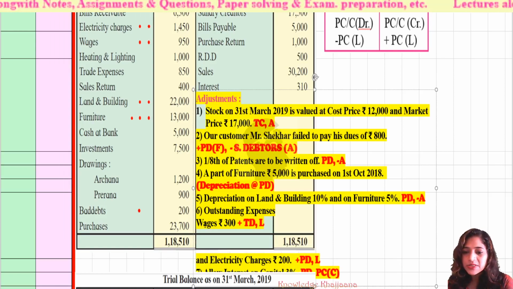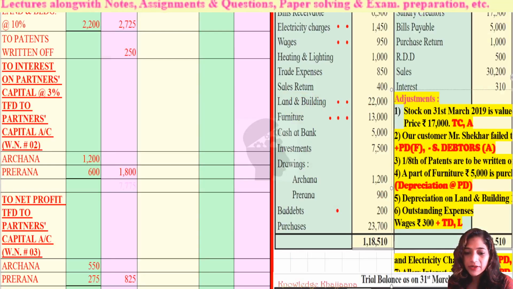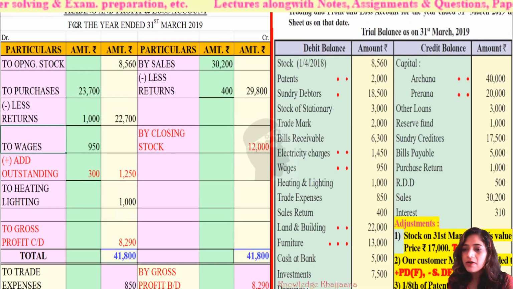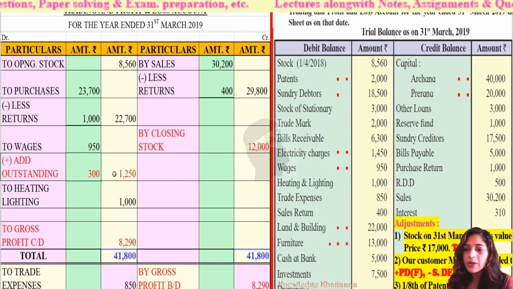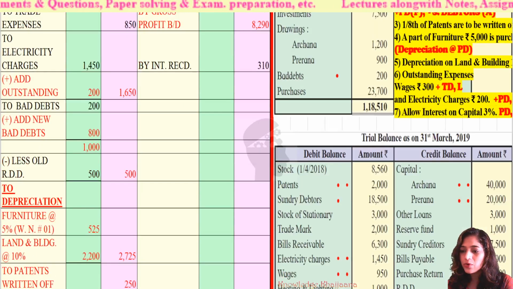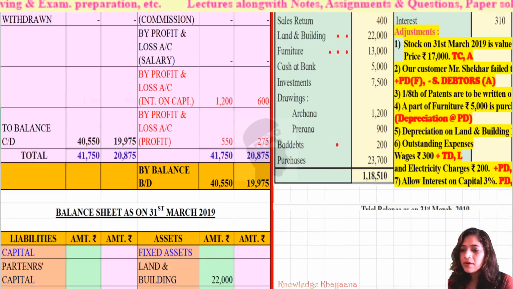The outstanding wages of rupees 300 should be recorded on the trading account debit side, and as a liability. They should be added to the earlier wages. On the trading account debit side, wages were rupees 950 plus outstanding wages rupees 300, so the total amount of wages is rupees 1,250.